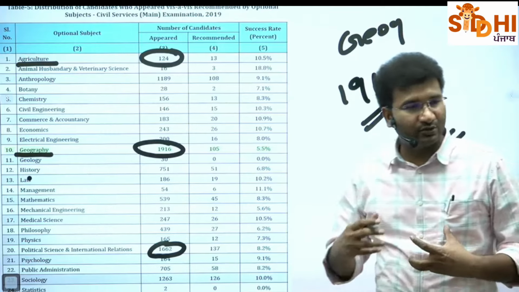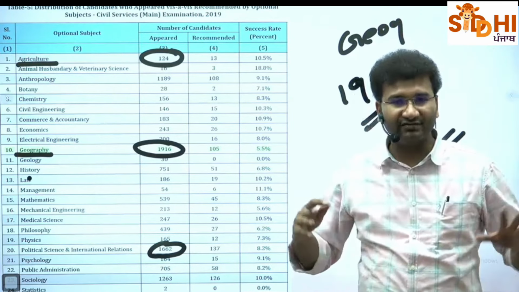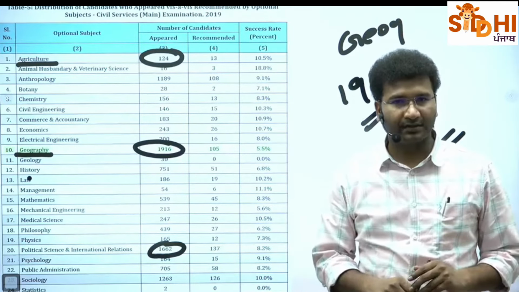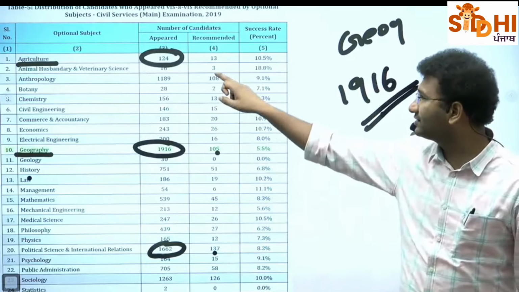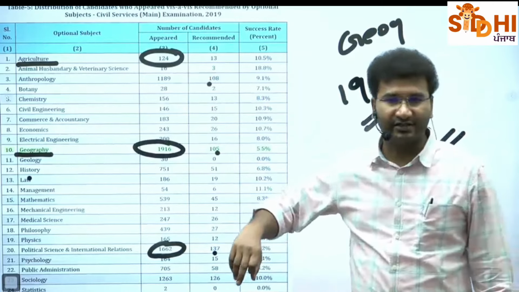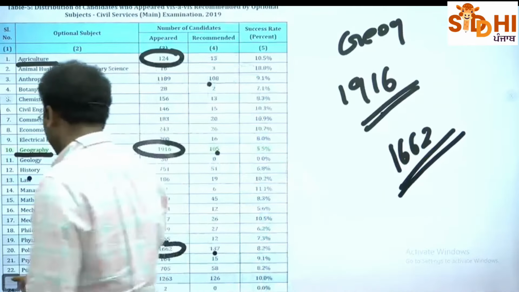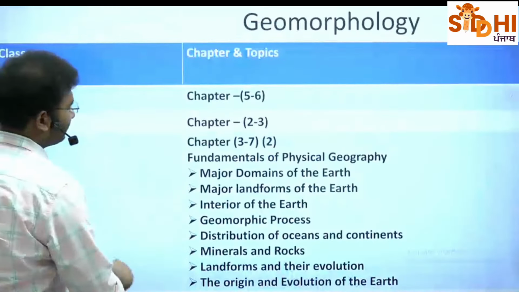So students clear these two subjects very easily because they have so much understanding of them. Right? Now 100 plus selections, 100 plus selections, 100 plus selections in these subjects. So that's why you should take one among these subjects as your optional subject.